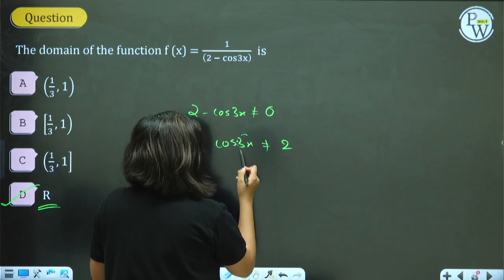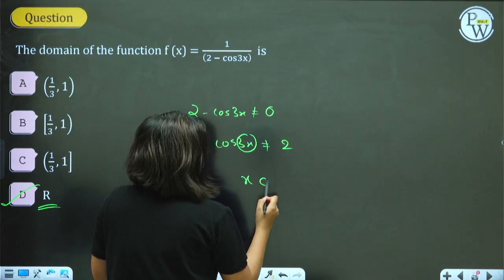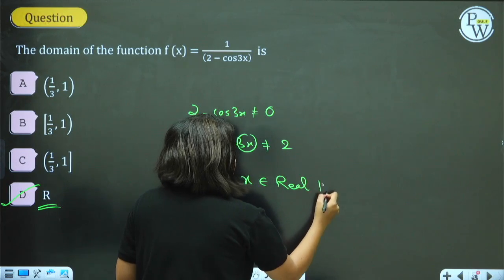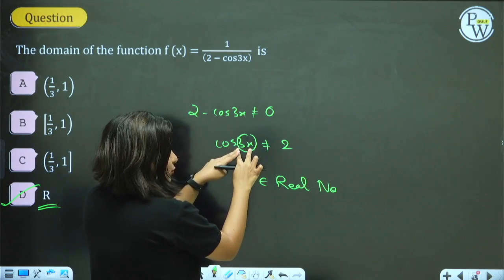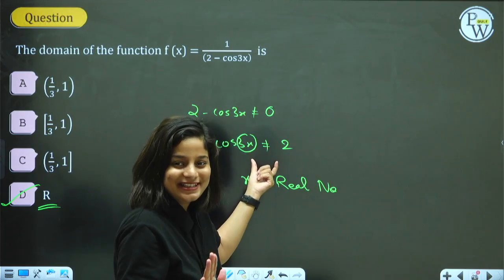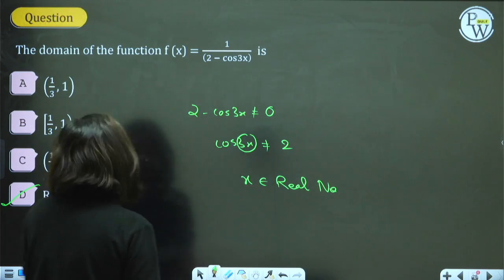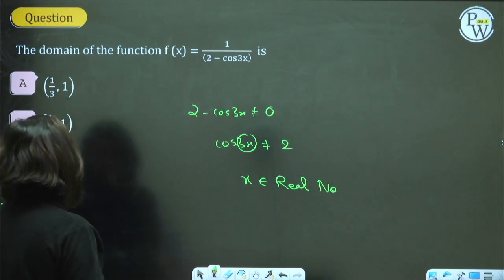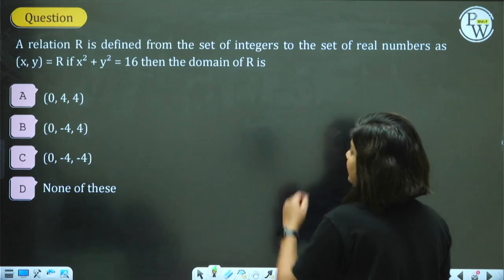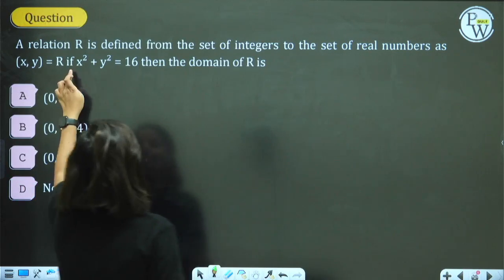That means what can I take as the value of x? x can be any number. x can be any real number, because whatever number you take, it will never be equal to 2. There is no condition on x. x can be anything. The answer is all real numbers, people. The answer is all real numbers. Understood? Next, what is the domain for this relation?